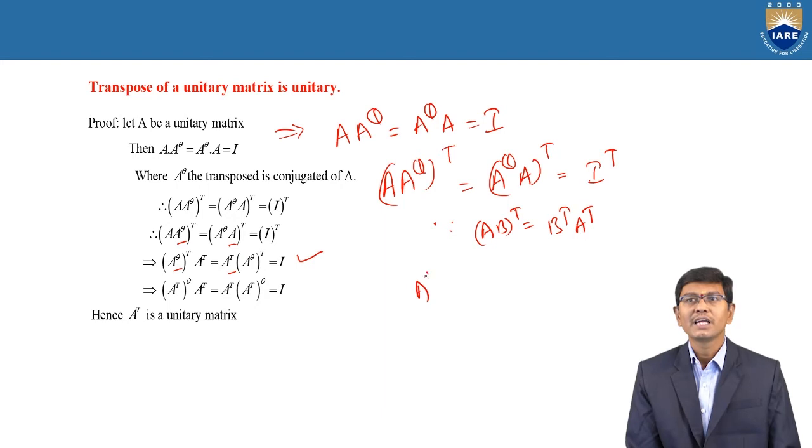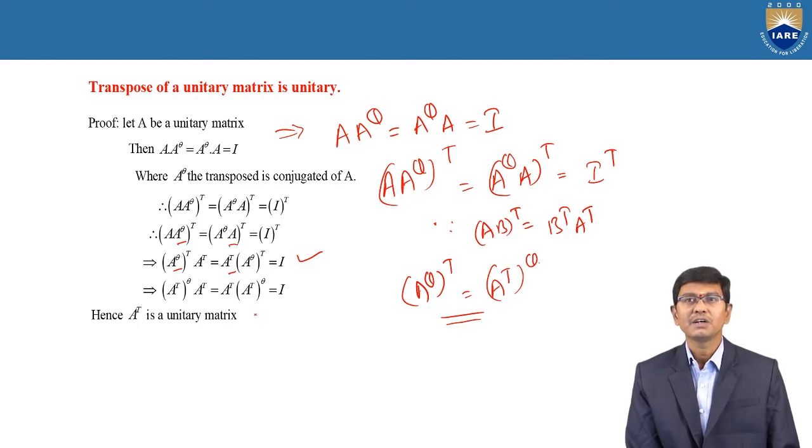Because it is a given matrix, (A^θ)^T is equal to... here we first need to apply the transpose and after that apply the conjugate. Both are the same, so you get the condition. Therefore, (A^T)^θ into A^T is equal to A^T into (A^T)^θ, which is equal to I.